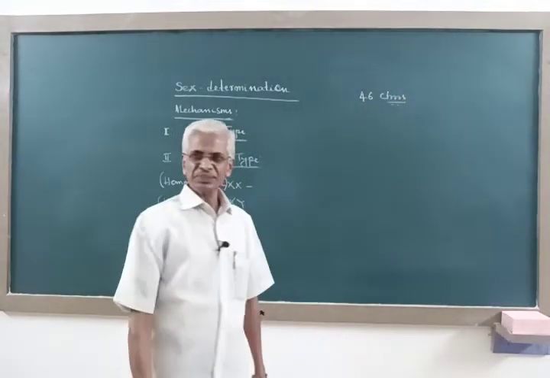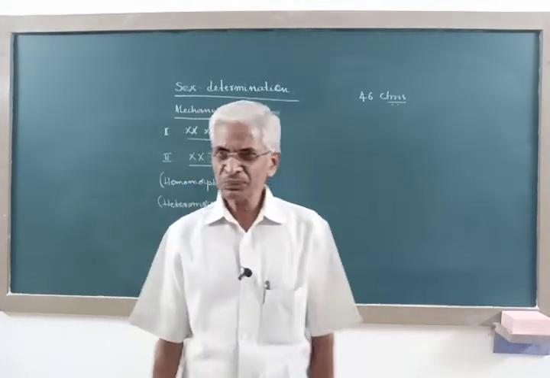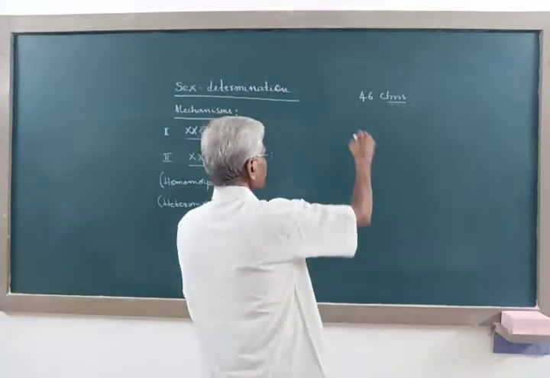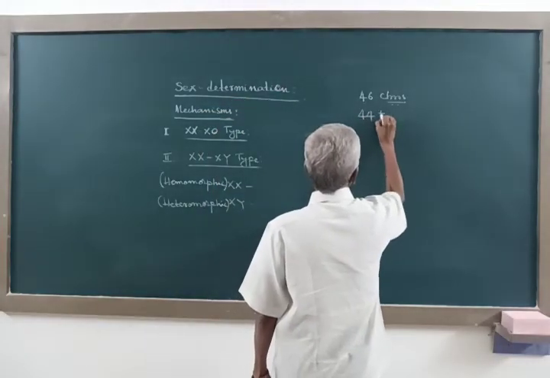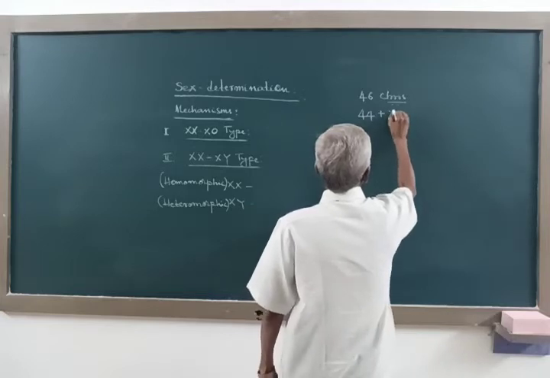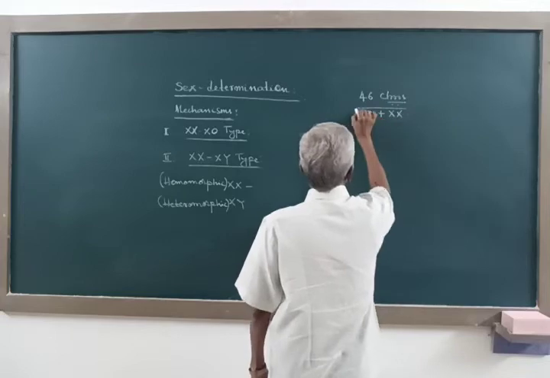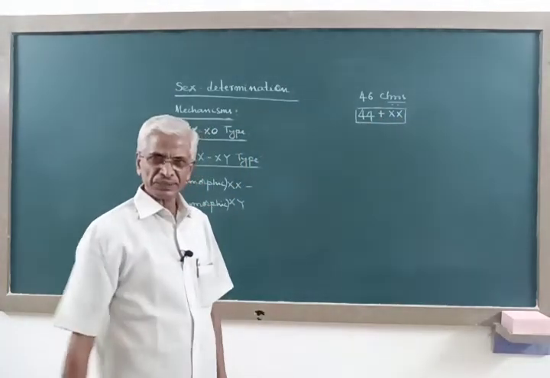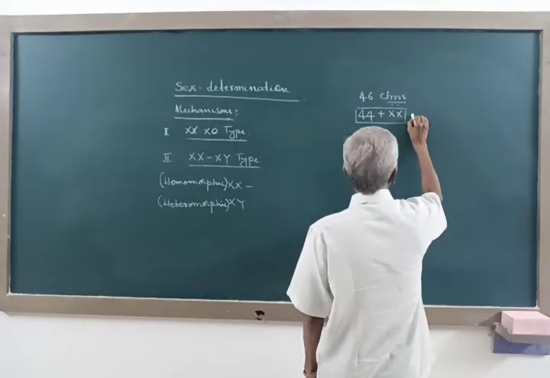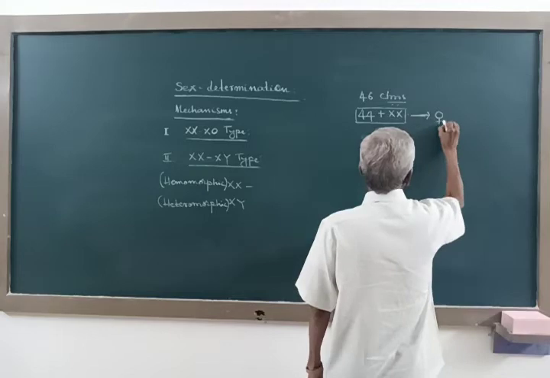So every human cell has 46 chromosomes. Out of these 46 chromosomes, 44 are autosomes and the other two are sex chromosomes. 44 autosomes and 2 sex chromosomes, 2 similar sex chromosomes. This will make the individual become female.